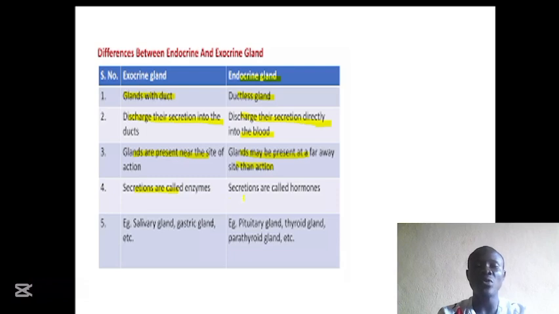But in the case of the endocrine glands, these secretions are collectively called hormones. Examples of exocrine glands are the salivary gland, gastric gland, sweat gland, mammary gland, etc. Examples of endocrine glands are the pituitary gland, the thyroid gland, the parathyroid gland, etc.